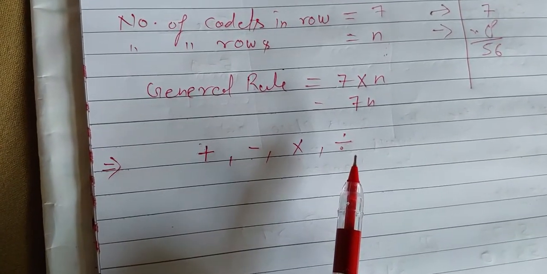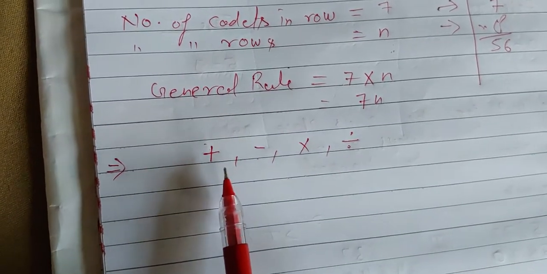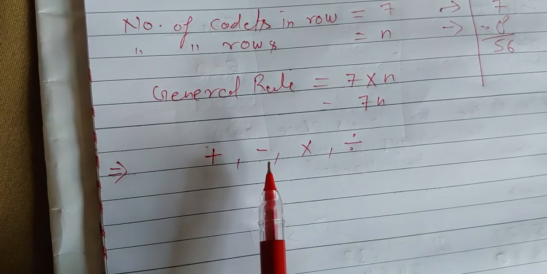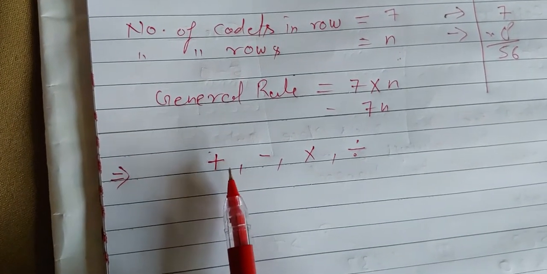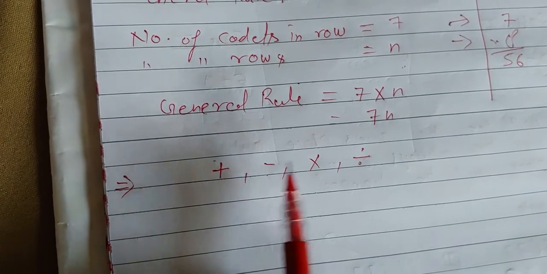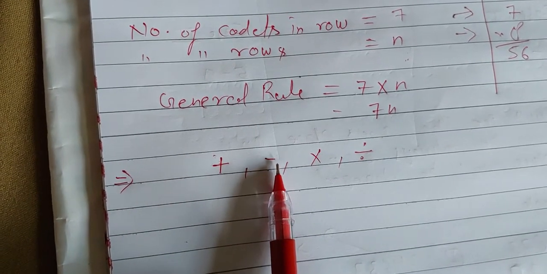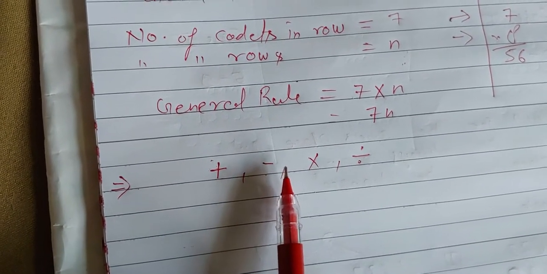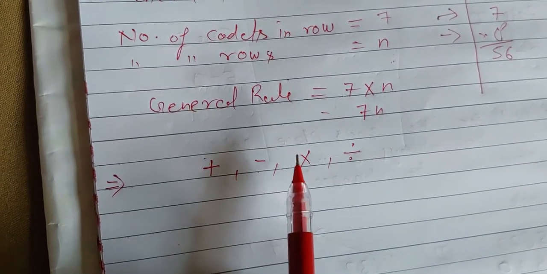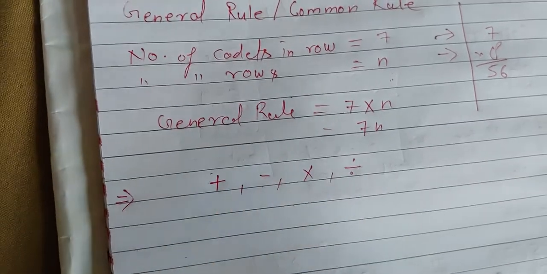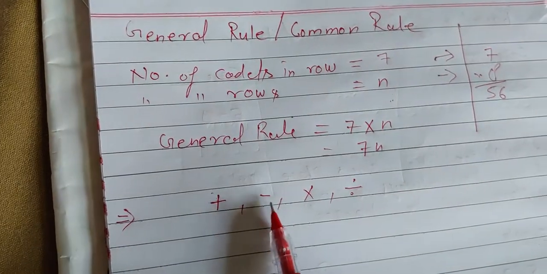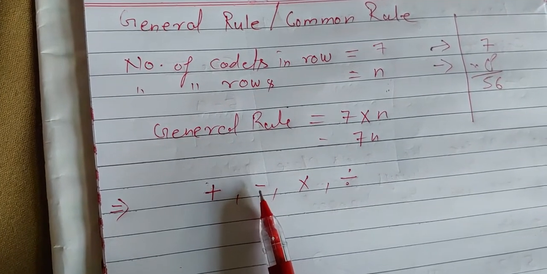If a question uses words like more or greater, then you have to take the addition operator. Suppose in a question a word like less, shorter or smaller is used, meaning less than any number, then you will use the minus operator.